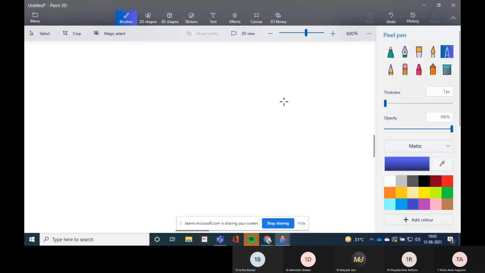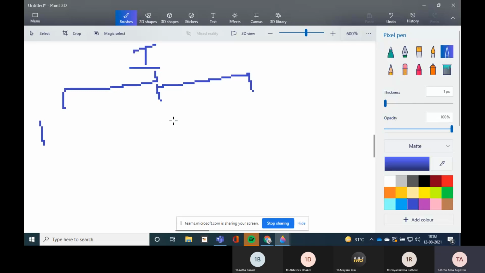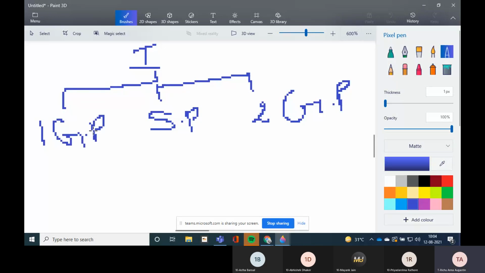Then, when we talk about interphase, we have three phases. First growth phase, then synthesis phase, and then second growth phase. G1 is the first growth phase, S is the synthesis phase, and G2 is the second growth phase. So these are the phases of interphase.